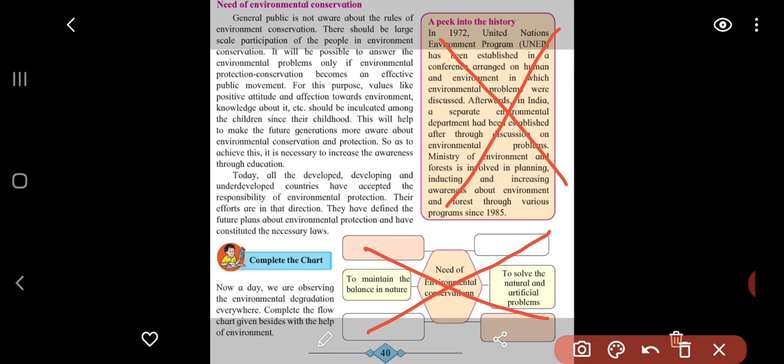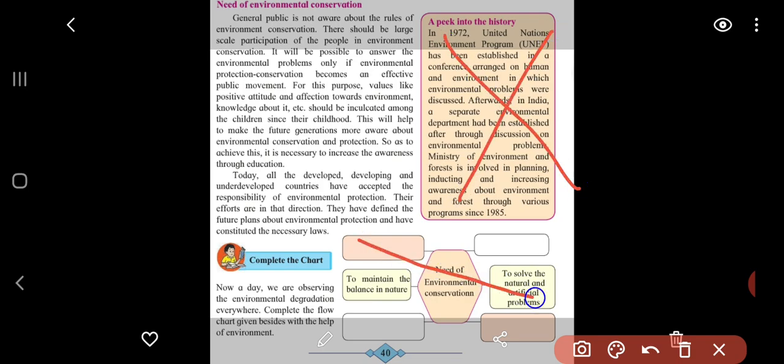The general public is not aware of the rules of environmental conservation. Most people are not aware what the rules are. So there should be large scale participation of the people in environmental conservation.